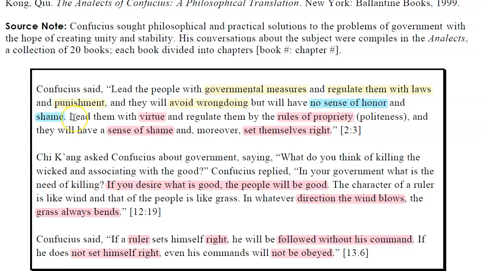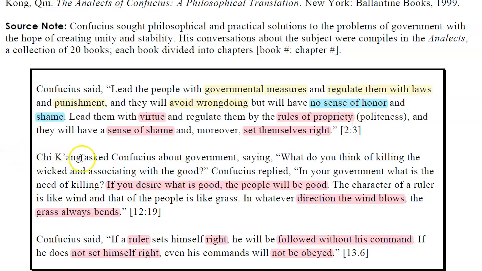So he advises leaders to lead with virtue, having to do with politeness, and we also see the rules of propriety. He values politeness because he thinks if a leader does that, then individuals will acquire a sense of shame, and that shame is what allows people to lead more correct and proper lives, according to Confucius.